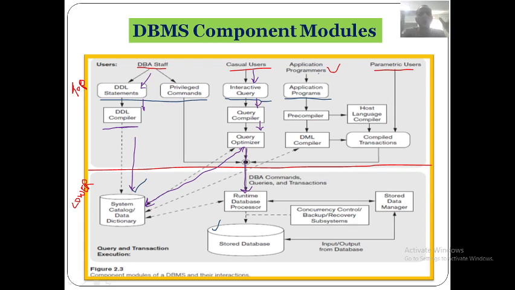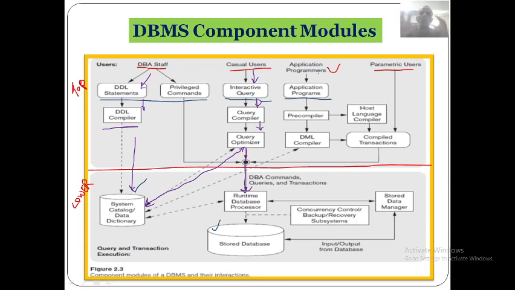You all know some programs, like a C program. Now you are studying Java and other programming languages, C++, etc. Once you write the program, what will you do? The users write programs for extracting the information stored in the database, or for storing some information into the stored database.